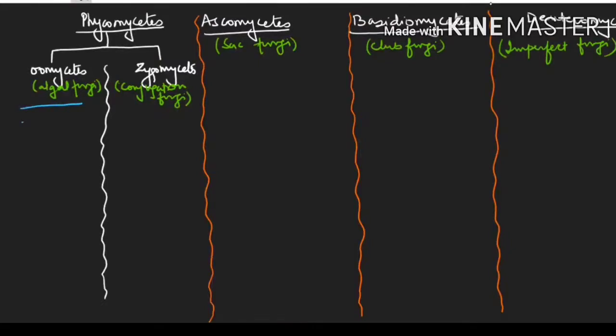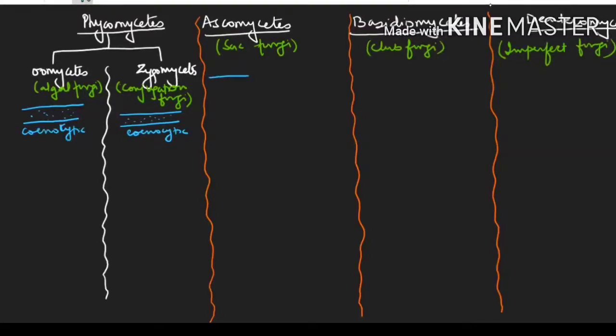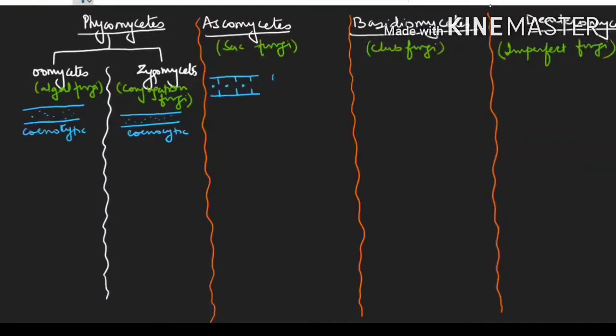See, the mycelium here will be cenocytic hyphae. So this is cenocytic, and cenocytic means aseptate and multinucleate. This side also we will say it is cenocytic, aseptate and multinucleate. In case of Ascomycetes, the mycelium is septate with simple pores. So these are the simple pores present with monokaryon. This is your monokaryon, your primary mycelium, which is dominant, and the secondary mycelium is short-lived.